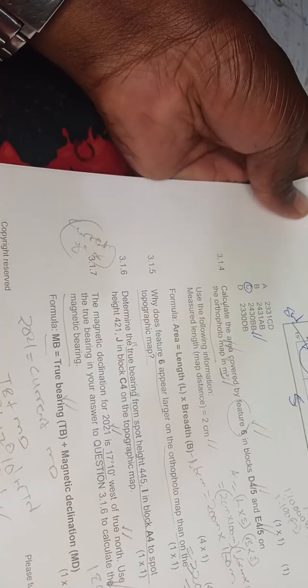Okay, so it was already calculated. That's why we just add our true bearing plus the current that we are given. Can we proceed? The marks that are here is 1 for 3.1.7. There's 1 mark here. Let me make it more visible there.